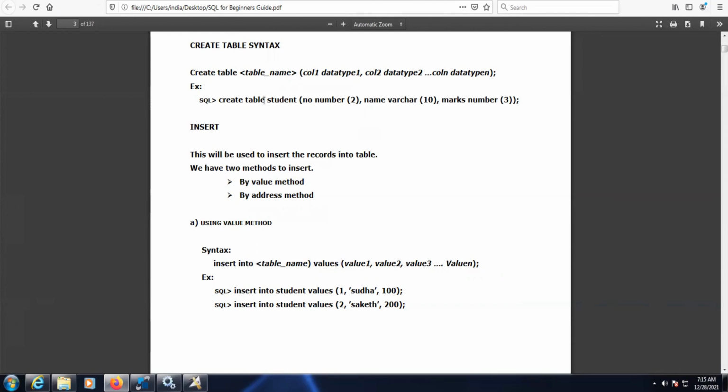In the student table, I have created number, name, and marks, so you write insert into student values 1, Sudha, and marks 100. This is the syntax. Just copy this.